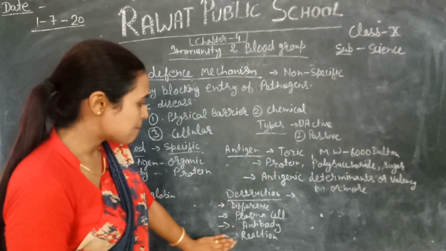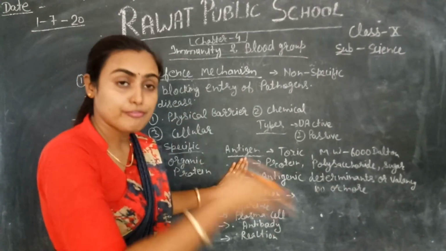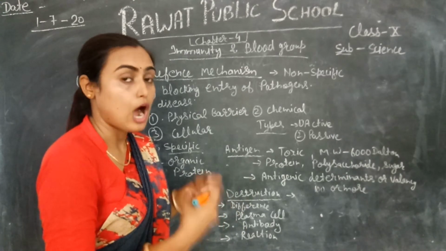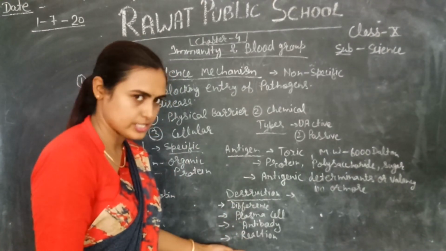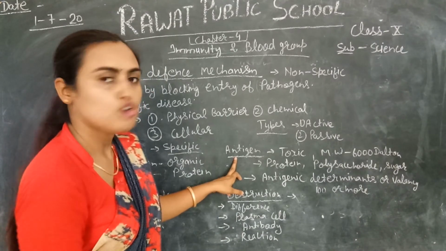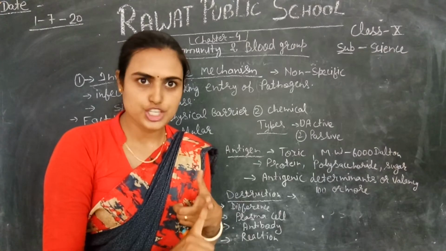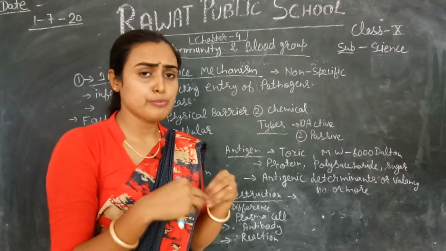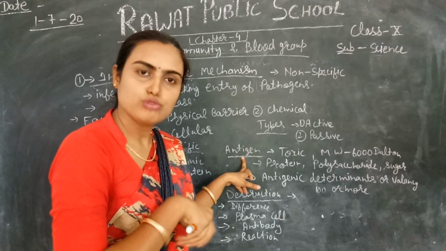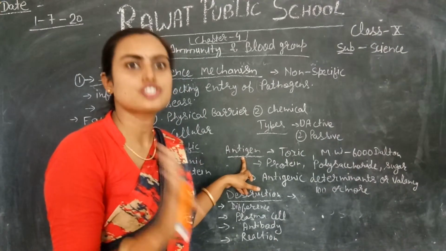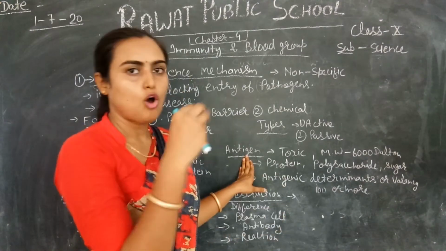Okay, what are the methods to destroy the antigen or remove it outside the body? How can we destroy these antigens? There are 4 different steps by which your body destroys these antigens. Firstly, your immune system differentiates whether this is a foreign particle or produced inside the body. Firstly your body judges whether this is a foreign particle or not.